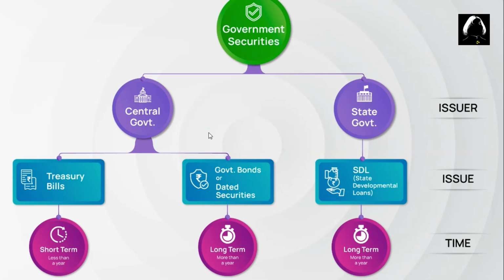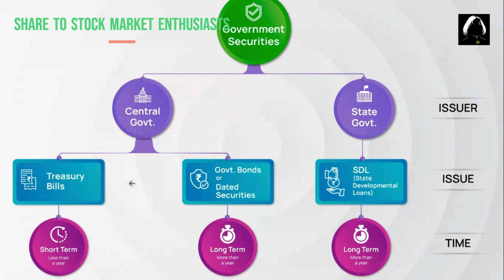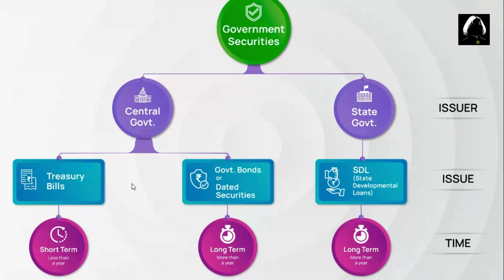In terms of receiving the returns, there is a little bit of difference between T-bills and government securities. In T-bills, the offer price will be lower than the price at which we receive the matured amount. That difference is the return, or the profit, that you are getting. It will be the same amount that the T-bill proposes in the beginning itself, around 7 to 7.5%.